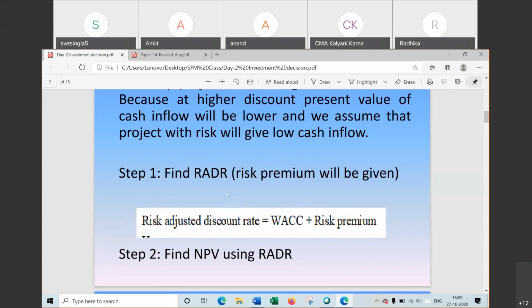And how to find risk adjusted discount rate? This will be cost of capital plus risk premium, and this risk premium will be given in the question. Suppose cost of capital is given as 10% and risk premium is 2% given in the question, then total RADR will be 12%. It means we have to find now net present value at 12%.